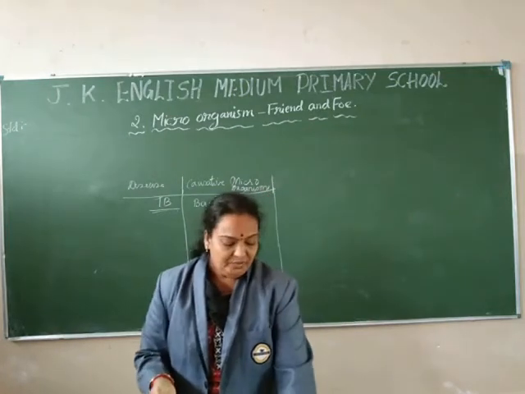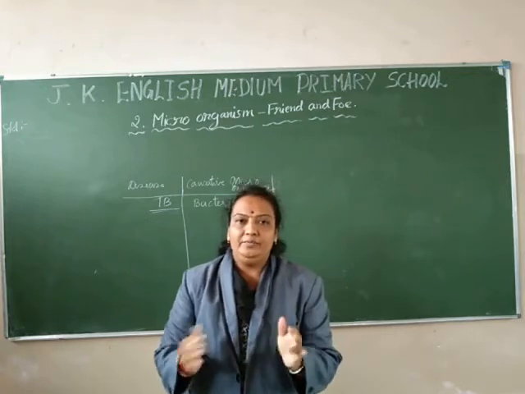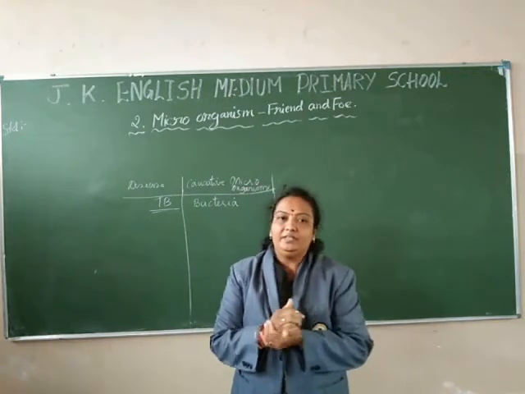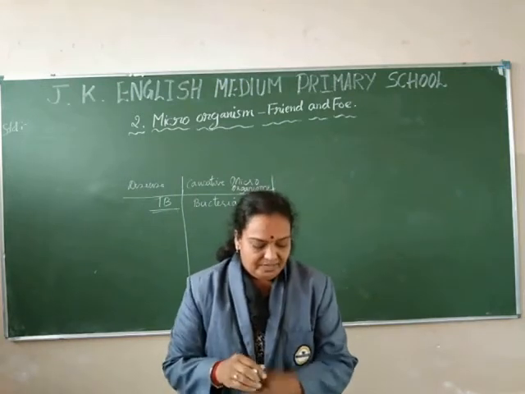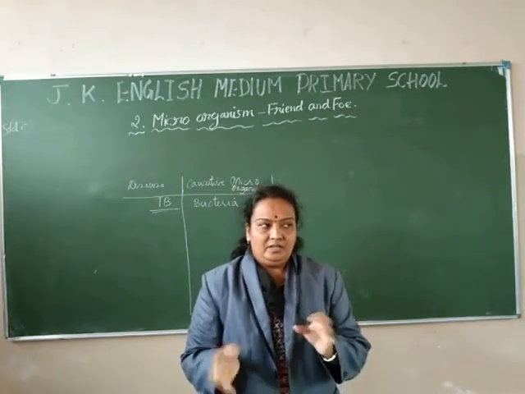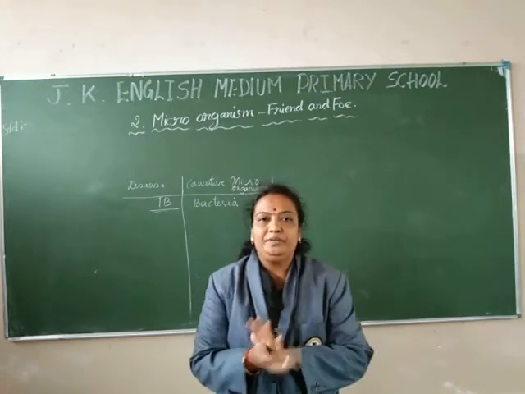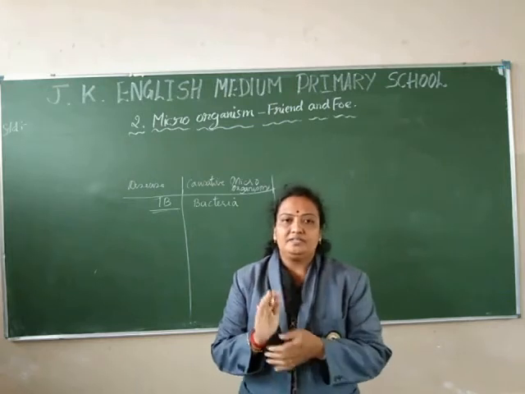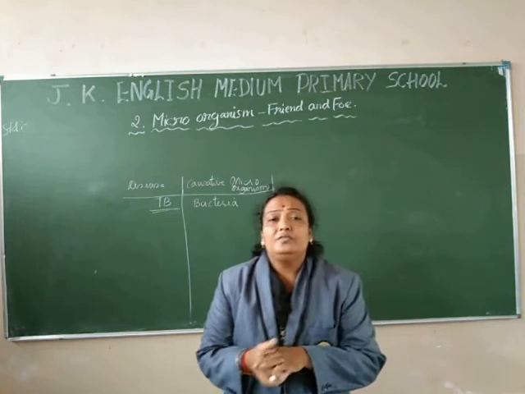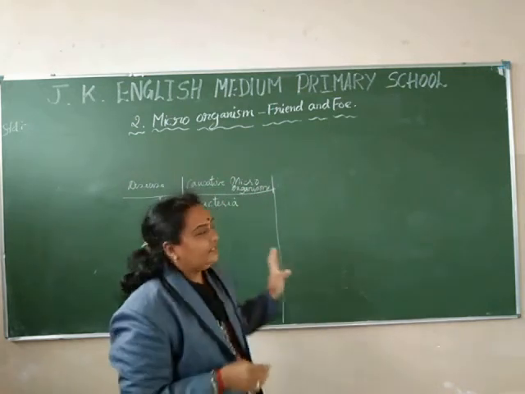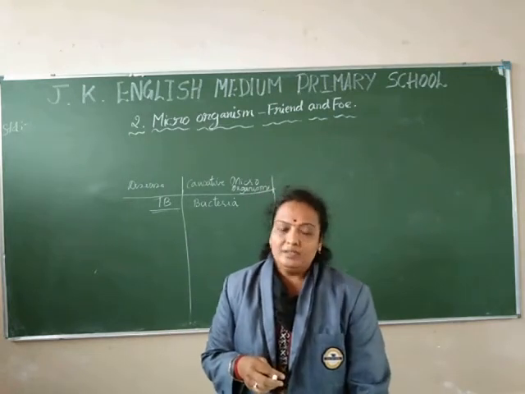The patient has to be completely in isolation, meaning he has to be separate. He should not touch anybody, and he should not come in contact with other healthy persons. He should not breathe in front of a healthy person, and whatever he uses to eat food, plate and tumbler, everything has to be kept separate. Totally, the person has to be kept in isolation. That is the precaution we have to take for a TB patient. TB is tuberculosis, and its causative microorganism is bacteria.